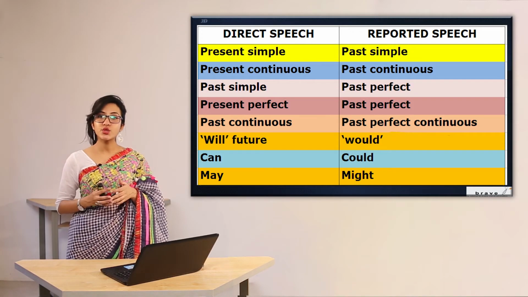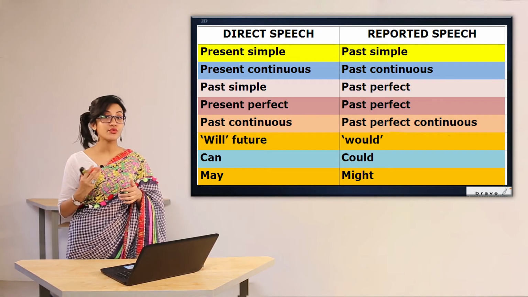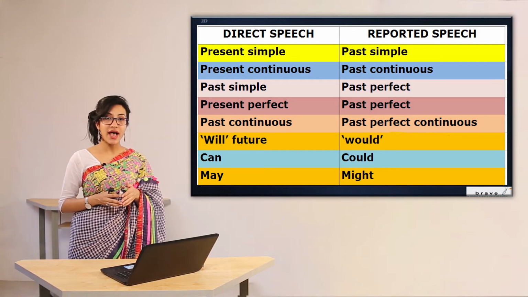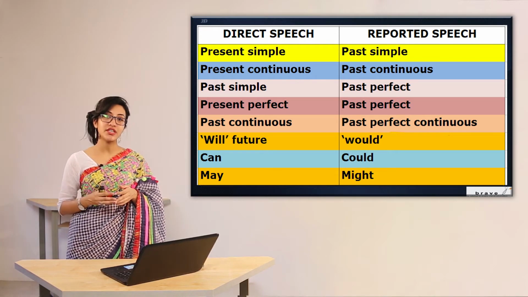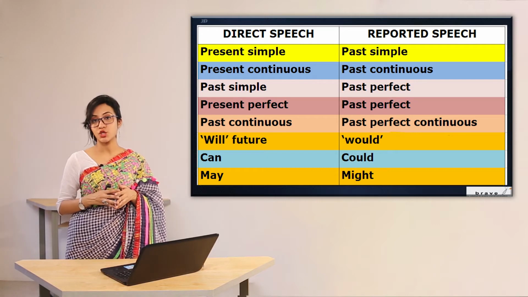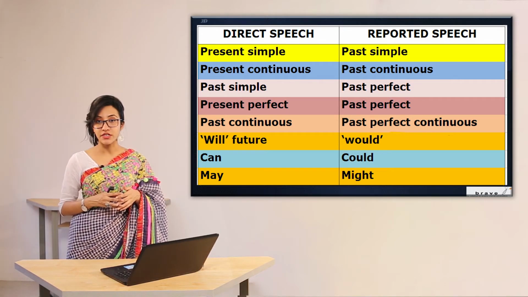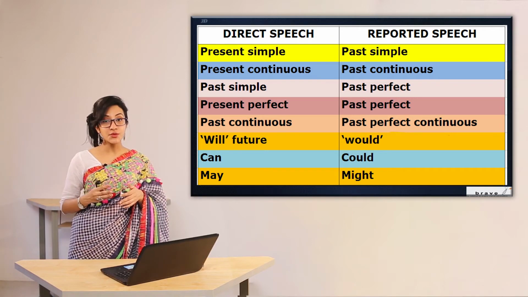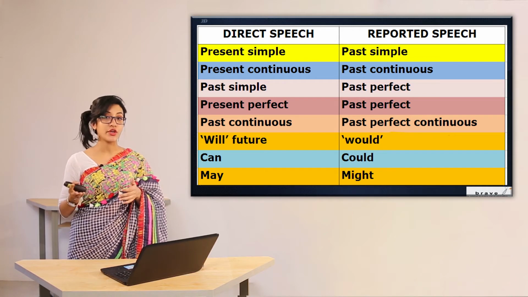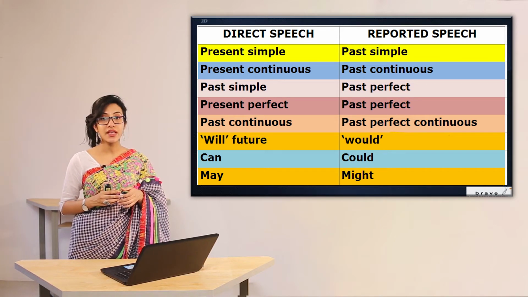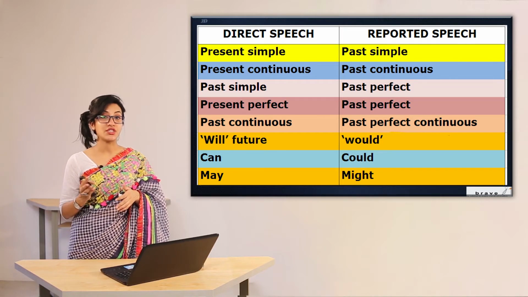I think you have understood the rules of change of tense in case of assertive sentences. I am going through it once again. If you have present indefinite, present continuous, you are going to change it into past indefinite and past continuous. If you have present perfect and present perfect continuous, you are going to change it into past perfect and past perfect continuous. If you have past indefinite, you are going to change it into past perfect. And if you have past perfect tense, it's going to remain unchanged.